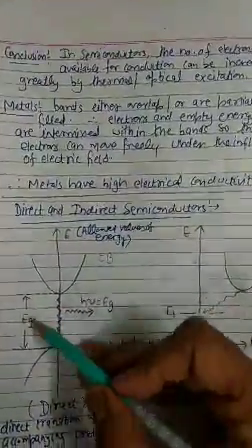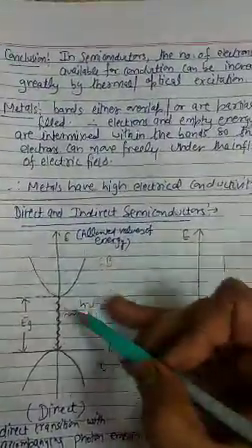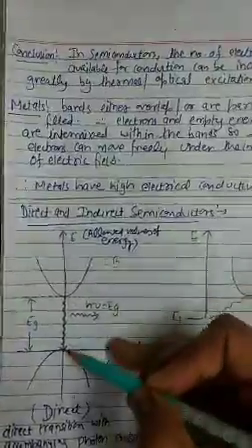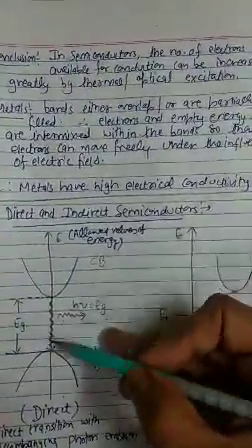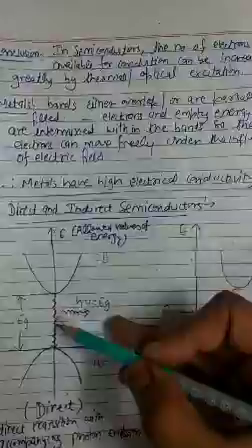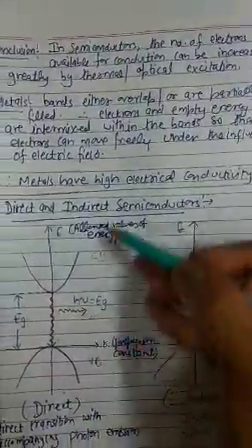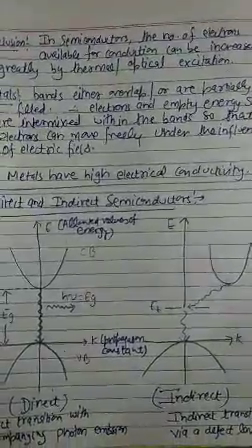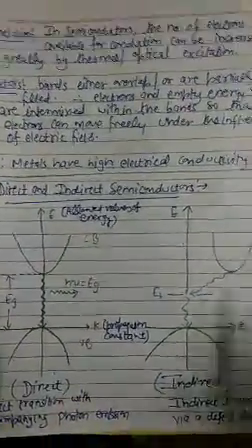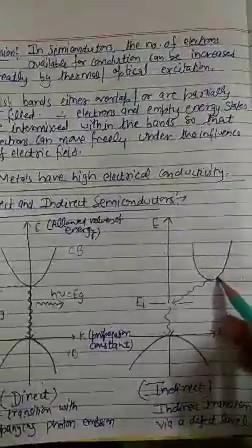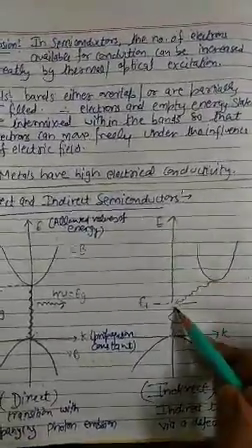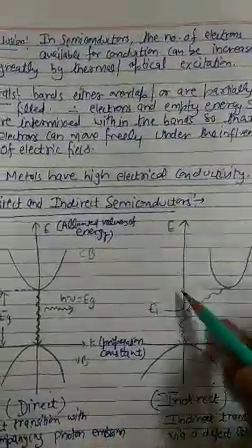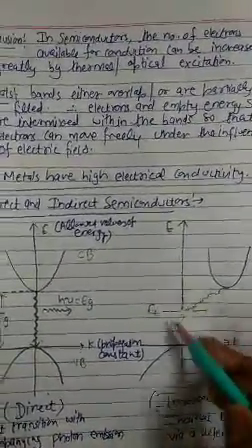We can say this is the band gap, Eg, where in case of direct semiconductors, the electron can do a direct transition from the conduction band minima to the valence band maxima. And when it does this direct transition, it does a photon emission. Because of this photon emission, most direct semiconductors can be utilized for lasers or LEDs and so on. However, in case of indirect semiconductors, the electron has to do an indirect transition. First, it will come to some different level, and then from there it will transit to the valence band maxima. This different level is known as the defect level.